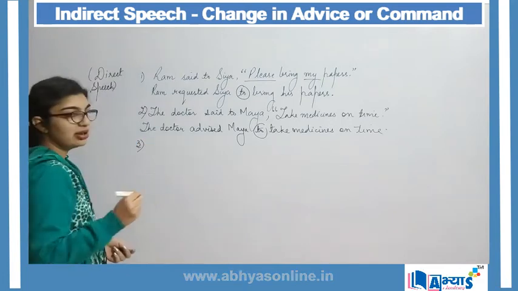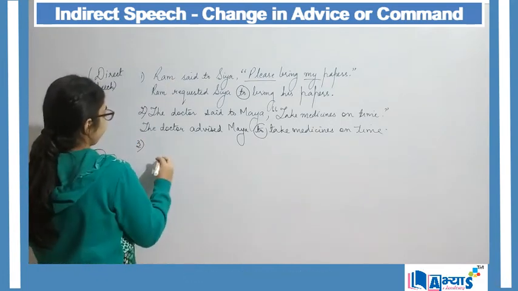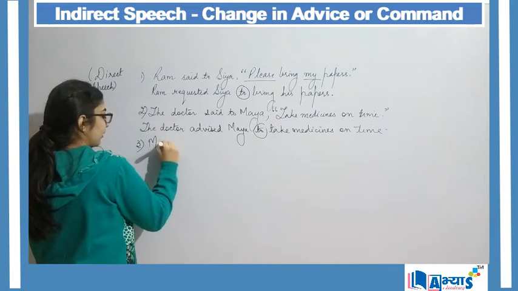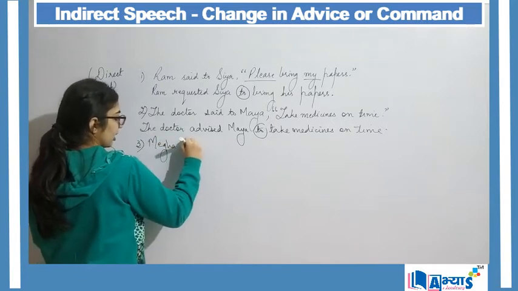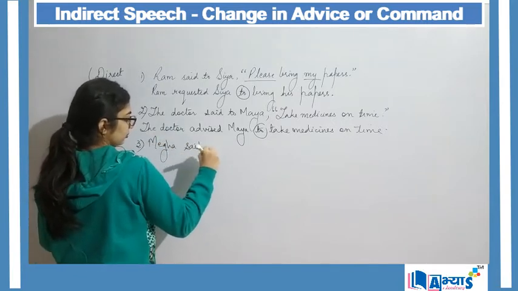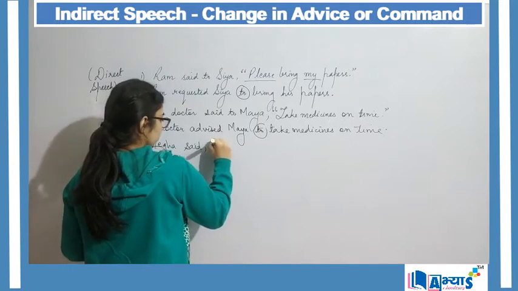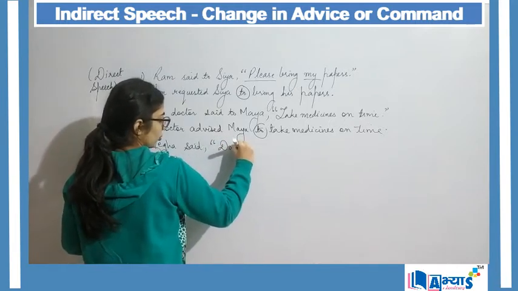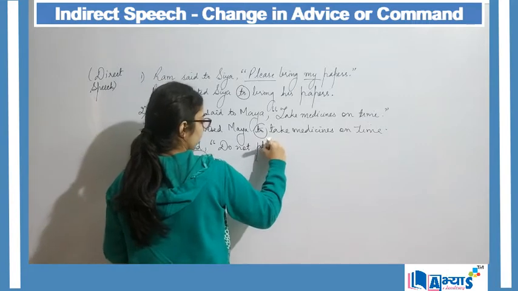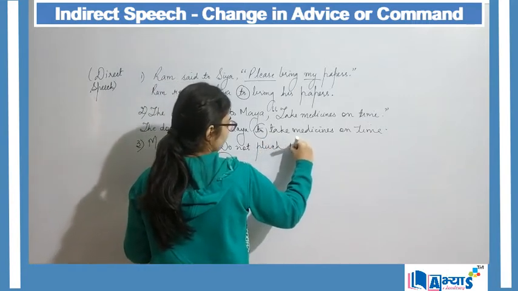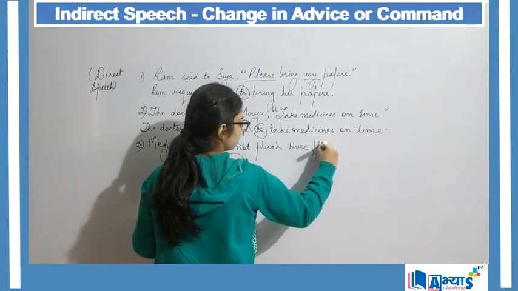Another example is Megha said, do not pluck these flowers.